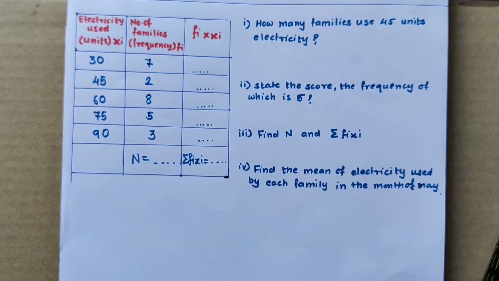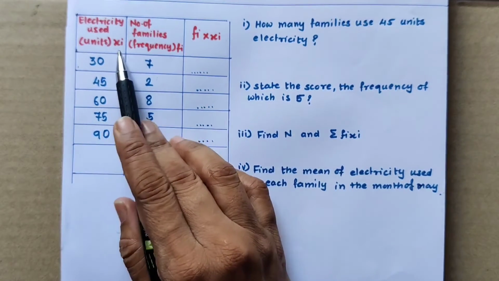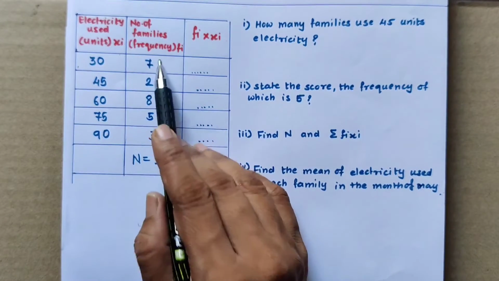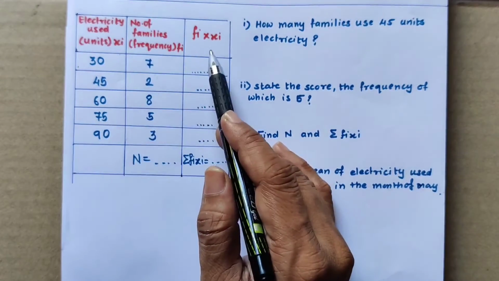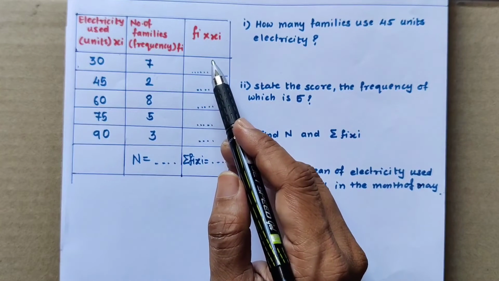As you all can see, I have written this second question on my page in my notebook, and I will be solving it there. So let us see. Again 3 columns are given to us. In the first column, as it is, the scores xi are given, in the second column the frequency fi, and in the third column we have to multiply fi into xi.